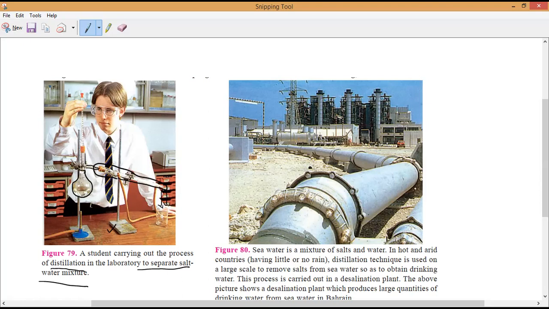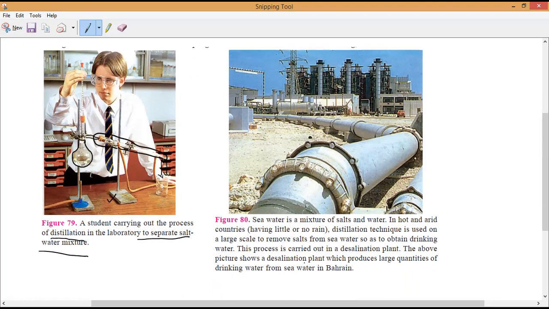Understand, all of you? Now, this is the image you can see, the desalination technique in Bahrain. So a desalination plant produces large quantities of drinking water from seawater in Bahrain. Even on our Tamil Nadu coast, the Chennai area, the Marina Beach areas will have around 2 or 3 desalination plants where we can obtain thousands of lakhs of liters of water every day by the desalination technique only.